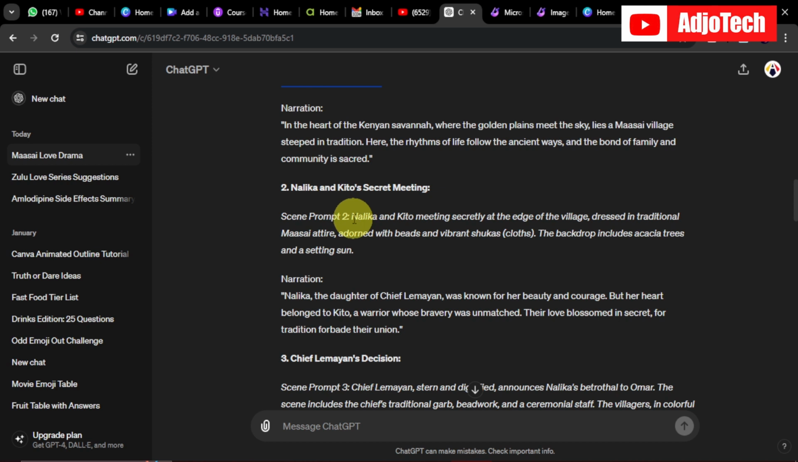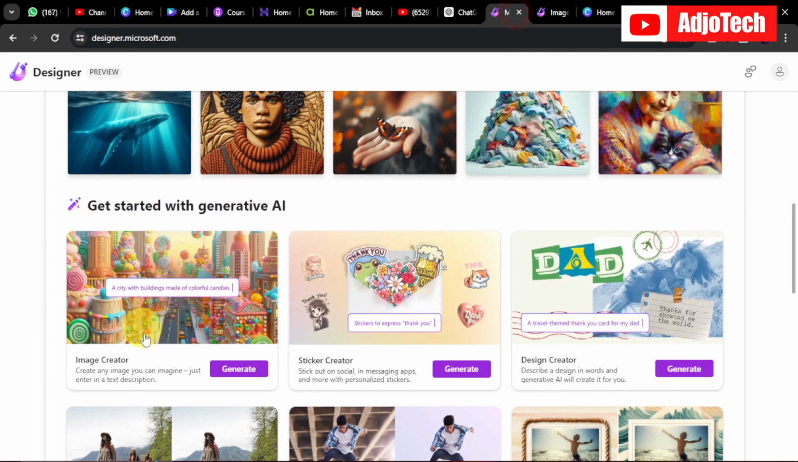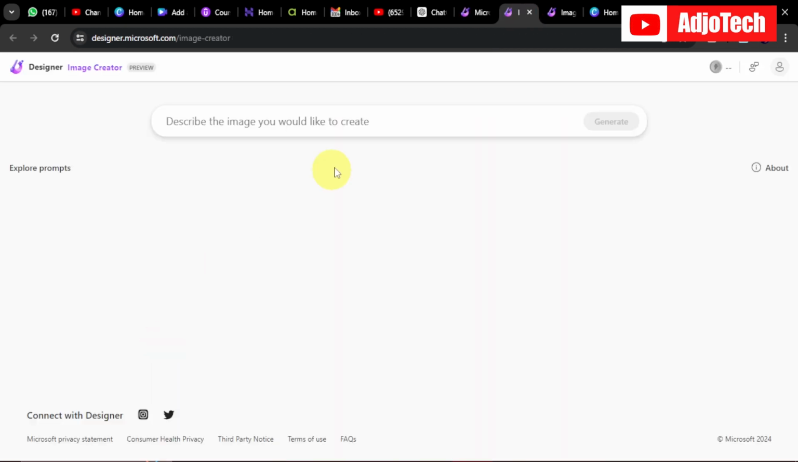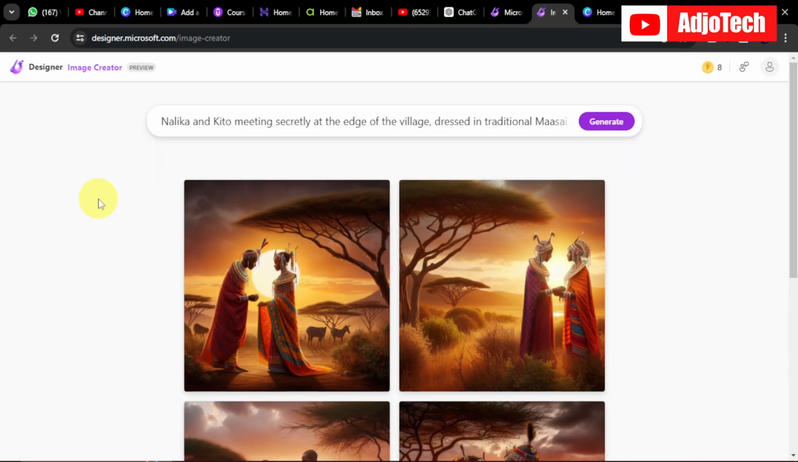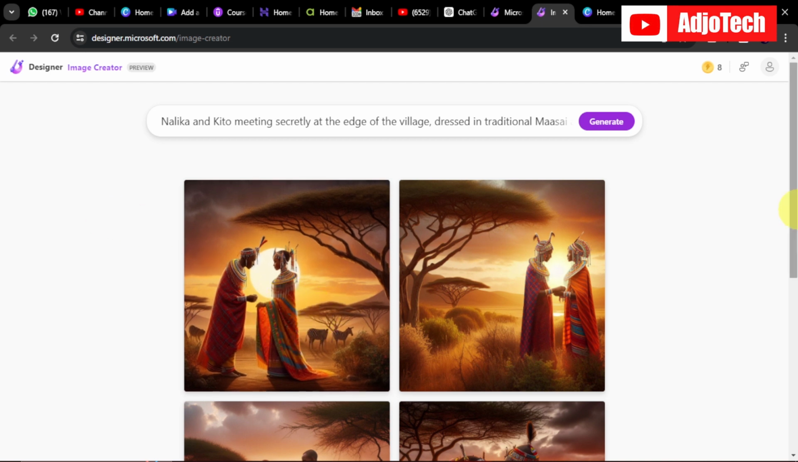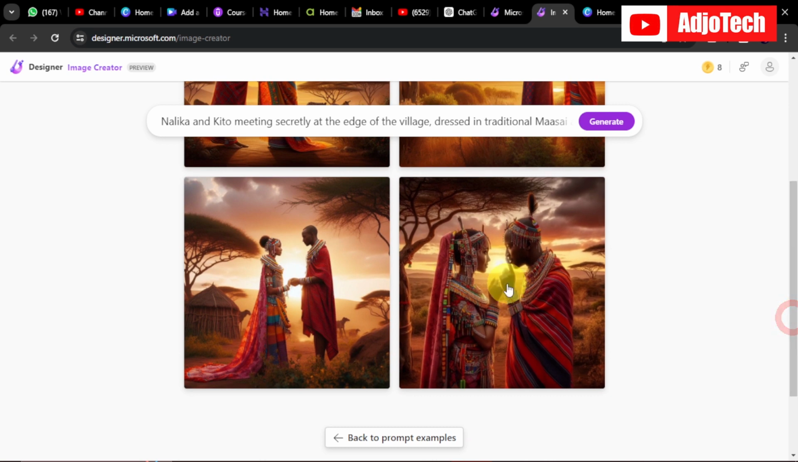So the next prompt over here, I'm actually going to copy this and then get some image for the Nalika and the Kito, the main characters in this particular drama. So we can go ahead and then go back to the same scene here and then paste the next prompt, and then so we have some images of the main characters over here. You can just scroll down and then pick any of them that we prefer. I think I'm going with this. It's all about love, so I'll go for this one,